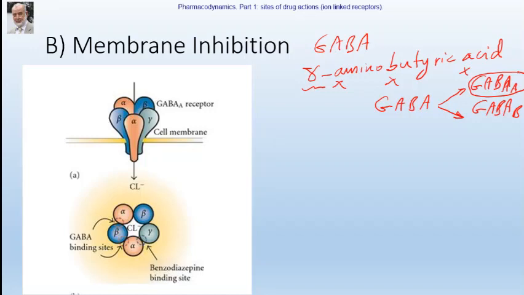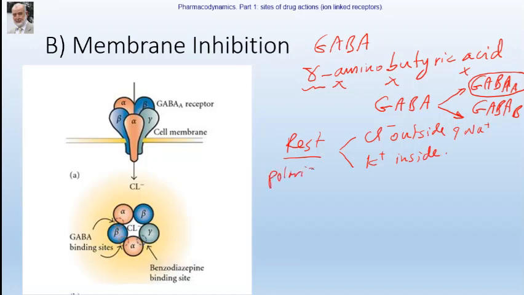Okay? Now, GABAA receptors at rest, as we have said, chloride is concentrated outside, and chloride and sodium as well outside, and potassium inside. So what will happen? At rest, the membrane is in a polarized state.